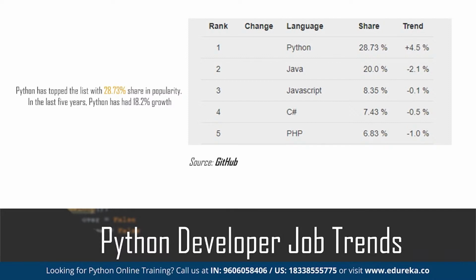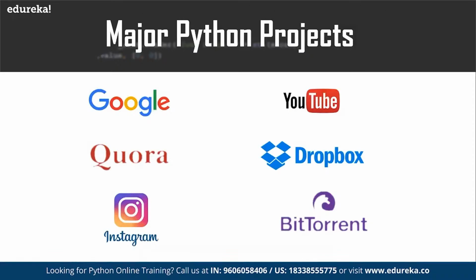The only reason is that I can do a lot of things using Python. I can do automation using Python. I can do data science using Python. I can do machine learning using Python. I can do artificial intelligence using Python. I can create a website using Python. A lot of things we can do, and that is the main benefit of this particular programming language. Big companies like Google, Quora, Dropbox, BitTorrent, Instagram, YouTube use Python a lot for their day-to-day work. NASA, too; there are lots and lots of organizations using Python.